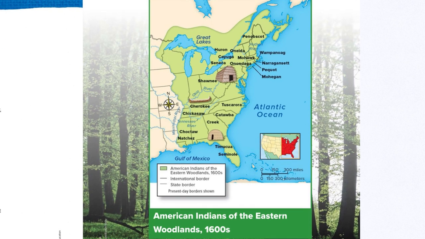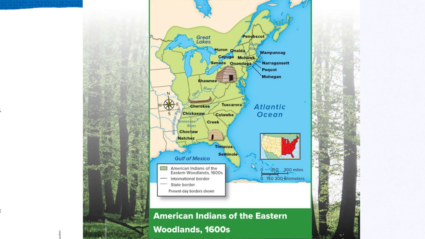1600s. So here we have the different tribes here, and we have some of the homes, and it says in the legend here, American Indians of the Eastern Woodlands, 1600s. And that's the present-day international border. So you'll see up here on Canada. And we have a state border. That's what these thinner lines are right here.